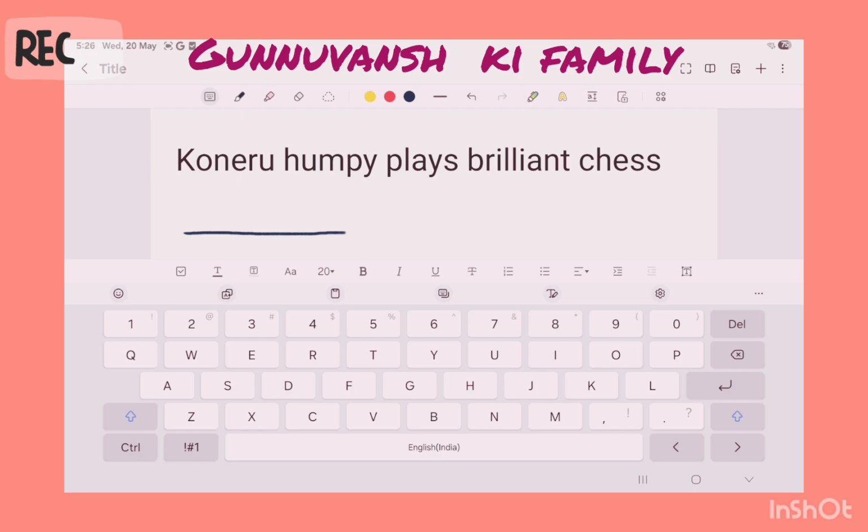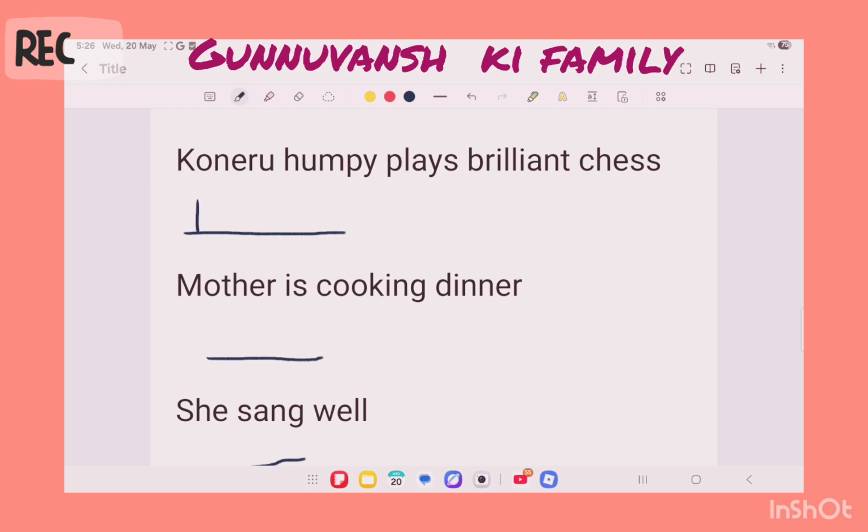So this first sentence is Conriru Humpy plays brilliant chess. So, is this a transitive sentence or is it an intransitive sentence? It is, drumroll please, a transitive sentence. Yes, that is correct.